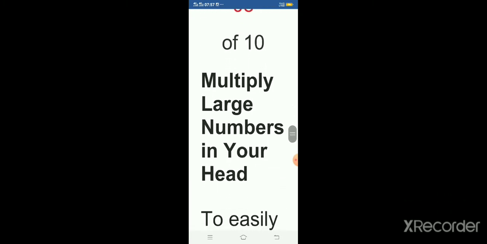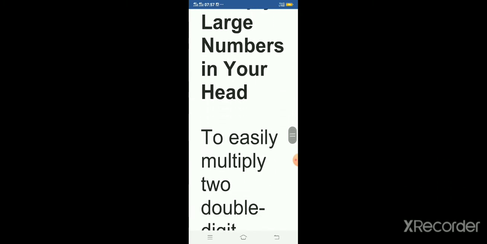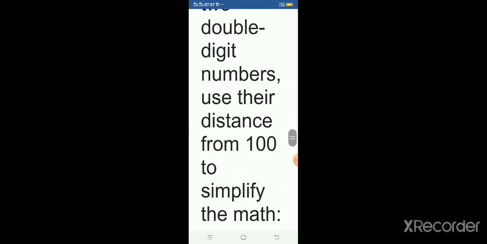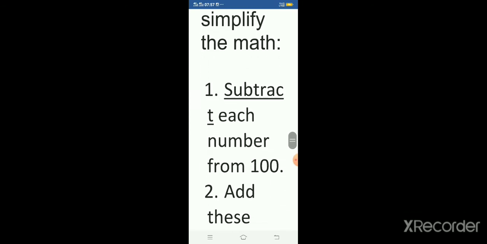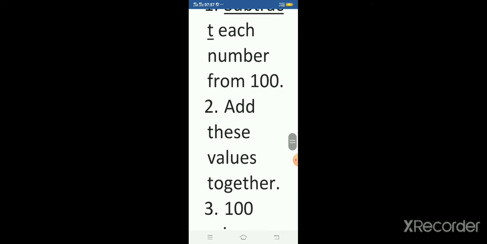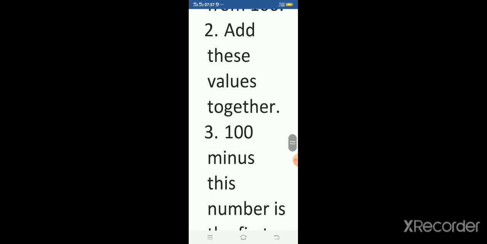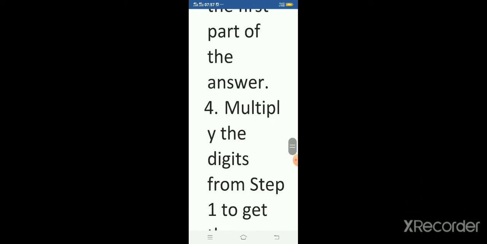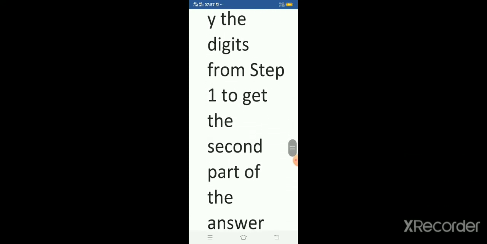8. Multiply large numbers in your head. To easily multiply two double-digit numbers, use their distance from 100 to simplify the math. First technique, subtract each number from 100. Add these values together. 100 minus this number is the first part of the answer. Multiply the digits from step 1 to get the second part of the answer.